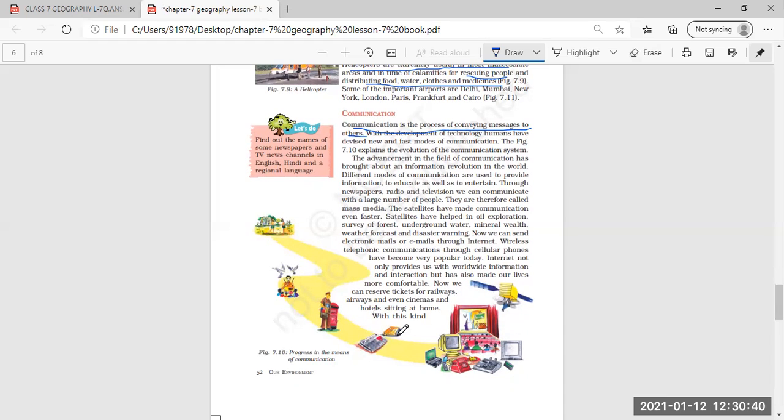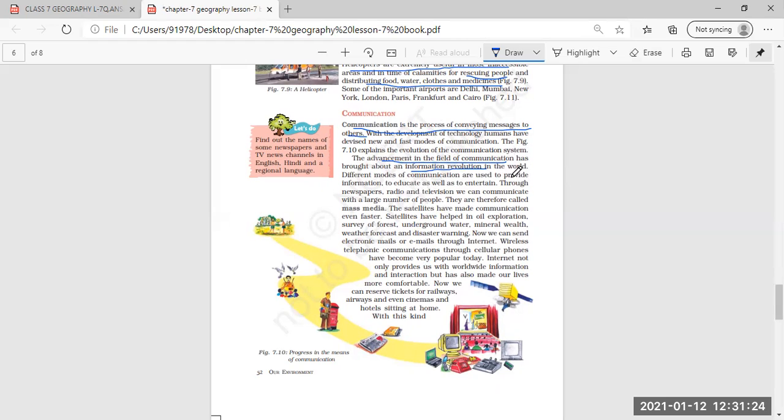Then slowly magazines and books arrived, and now the condition is such that we have new technologies for the communication system: internet, satellites, PCs, mobile phones, telephones, laptops, TV. All these are the new technologies which have arrived and which we use nowadays. The advancement in the field of communication has brought about the information revolution. What has brought the information revolution? The advancement in the field of communication system. This has brought the information revolution in the world.